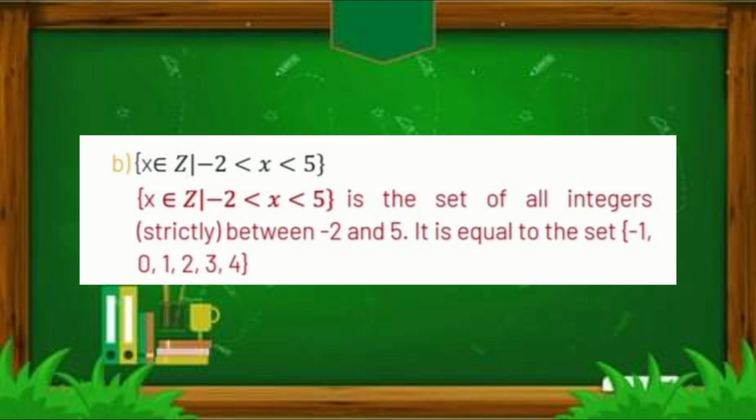So ito naman ngayon ay set of integers. Since ang hinahanap nga ay set of integers between -2 and +5, so the answer is equal to the set of -1, 0, 1, 2, 3, and 4.